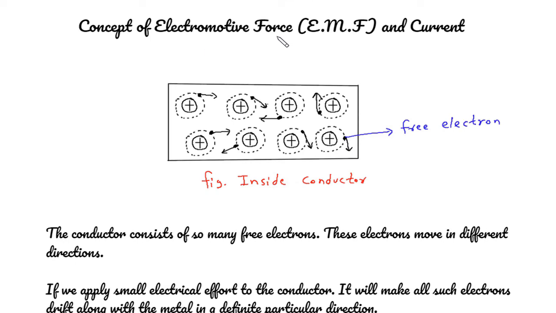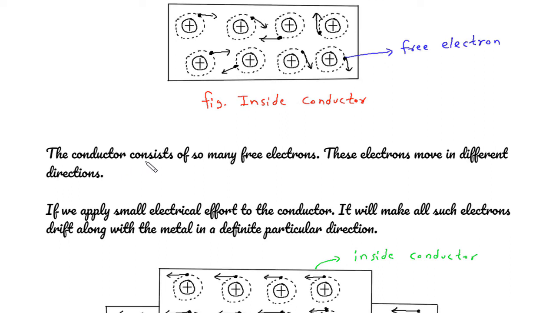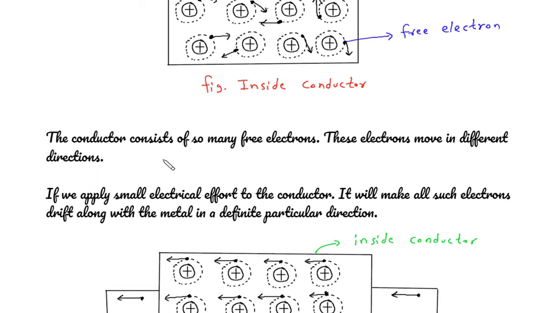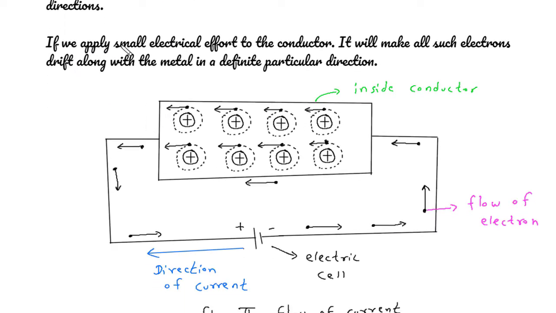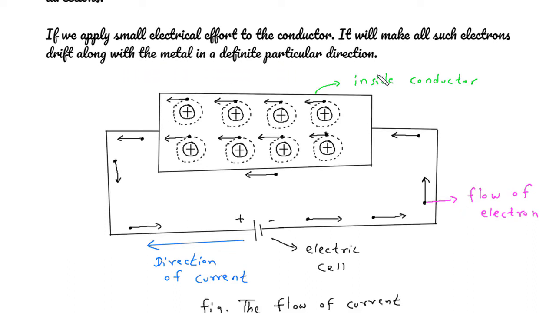Concept of electromotive force, in short EMF, and current. Here we can see this is an inside view of a conductor. It consists of so many free electrons in random direction. These electrons move in different directions. Now, if we apply a small electrical effort to the conductor, it will make all such electrons drift along the metal in a definite particular direction.